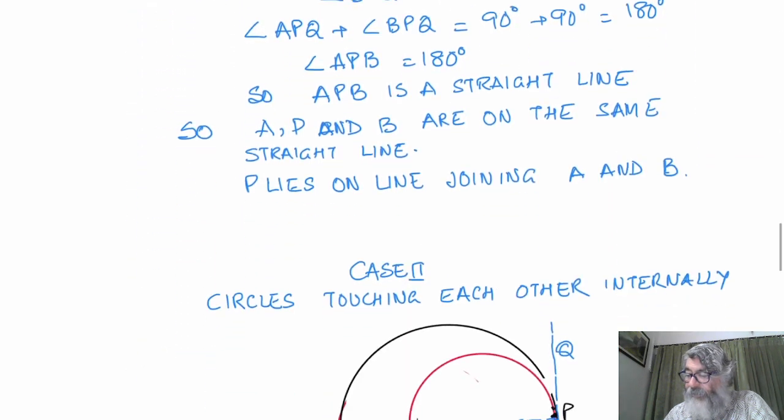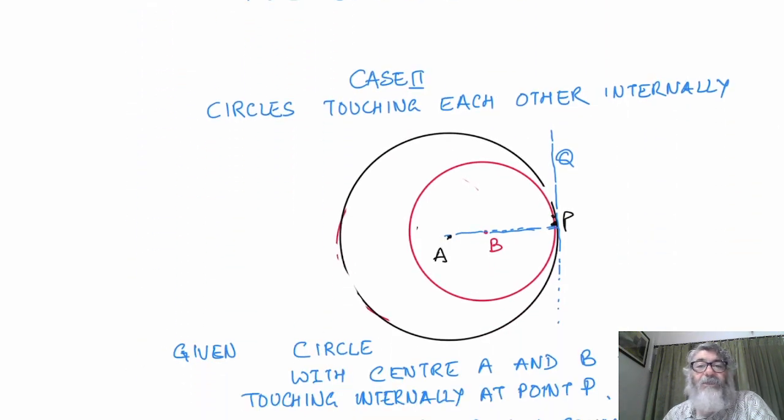Similarly, in the second case, we said that two circles are touching each other internally. Even then, if we join the centers of the two circles, that line will pass through the point of contact. And we were able to prove in this case APQ as well as BPQ both were 90 degrees. That means A, B and P were in the same line.